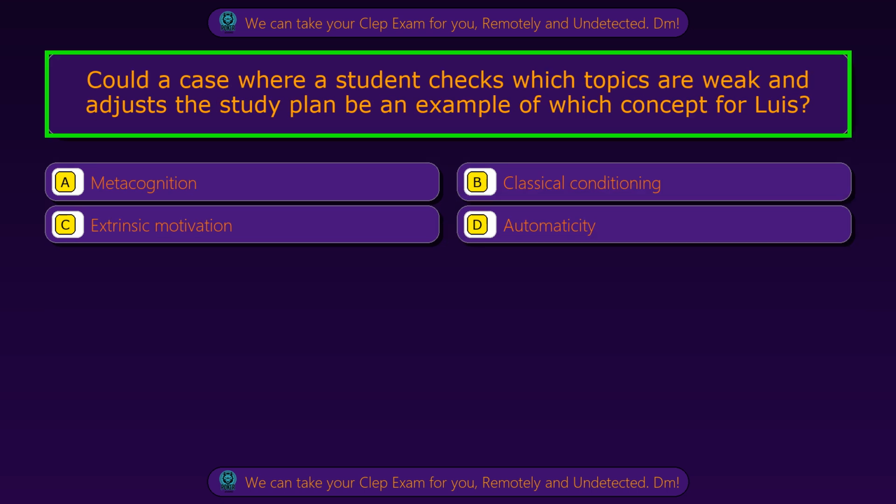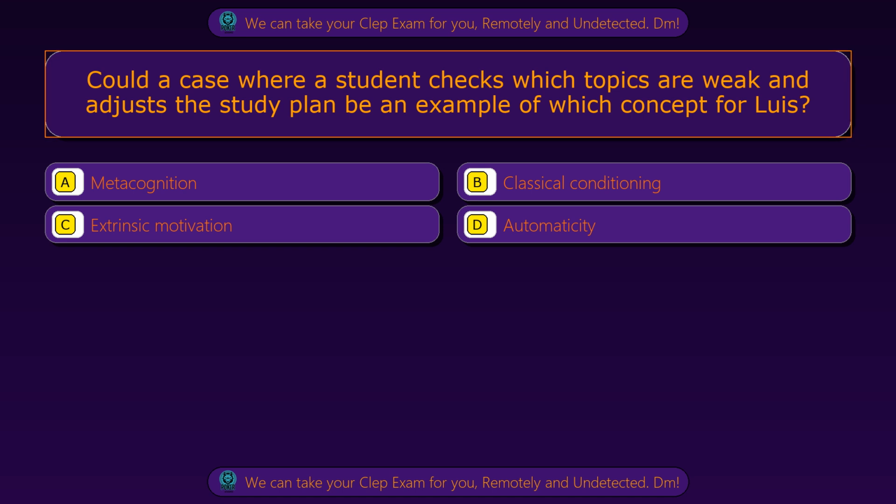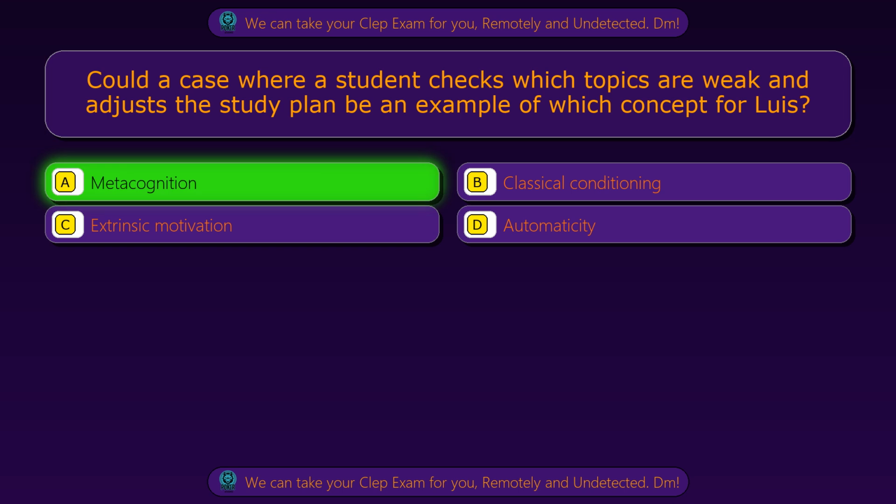Question 41. Could a case where a student checks which topics are weak and adjusts the study plan be an example of which concept for Luis? Option A, metacognition. Option B, classical conditioning. Option C, extrinsic motivation. Option D, automaticity. The correct answer is option A, metacognition.